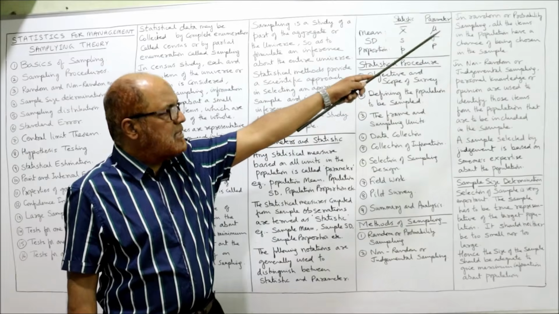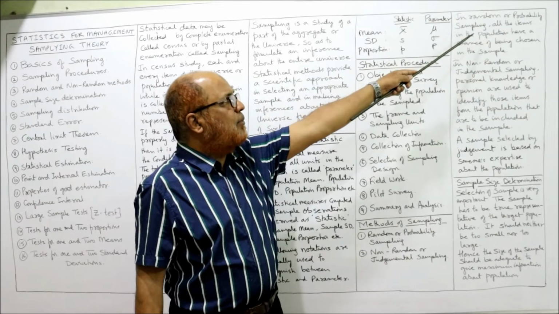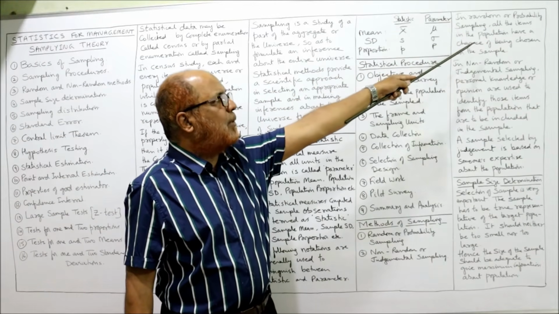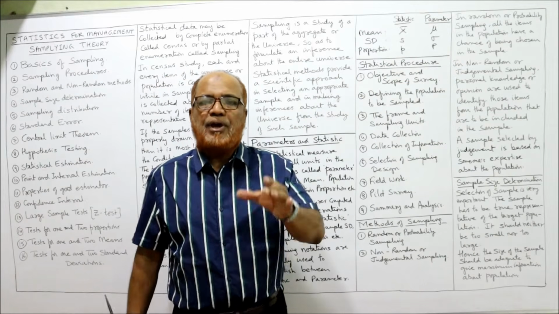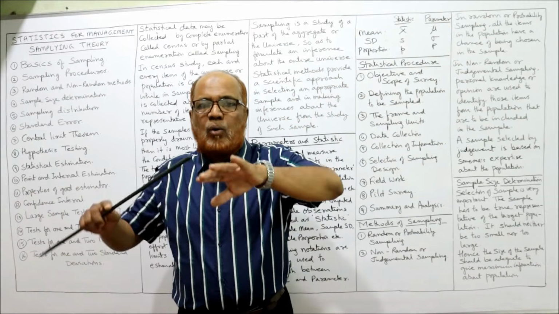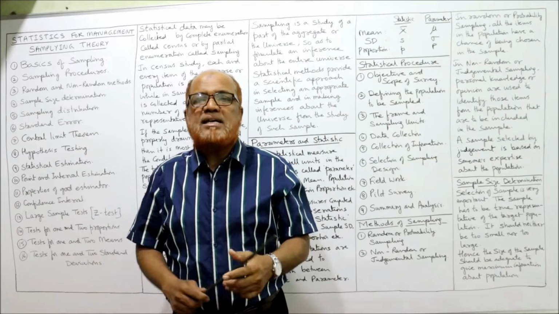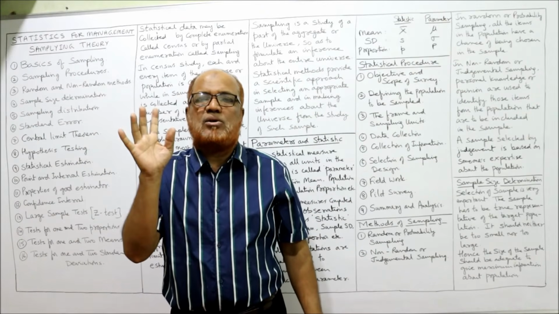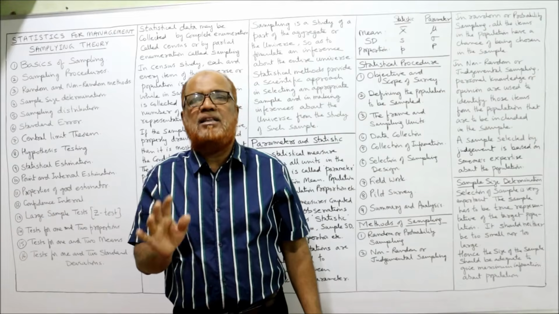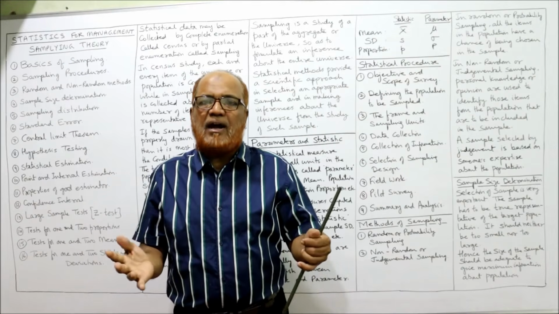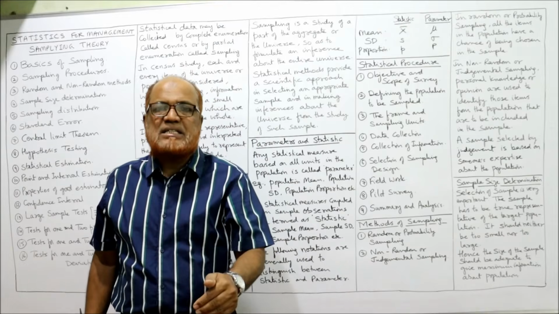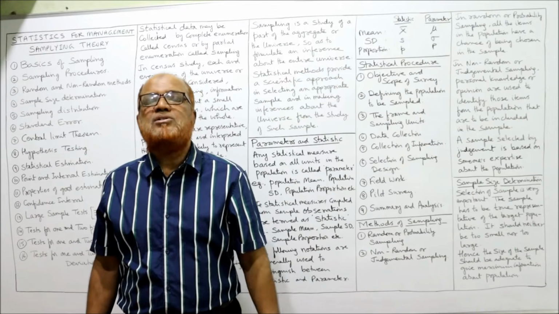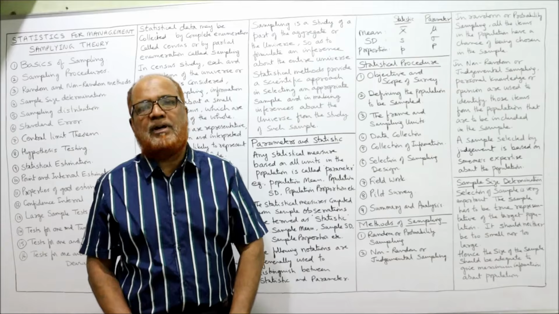So what is random sampling? In random or probability sampling, all the items of the population have a chance of being chosen in the sample. Every item of the whole population has equal chance of being selected in the sample. That is called random sampling or probability sampling.